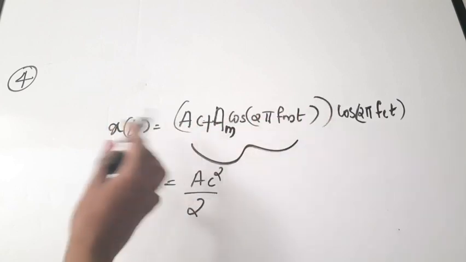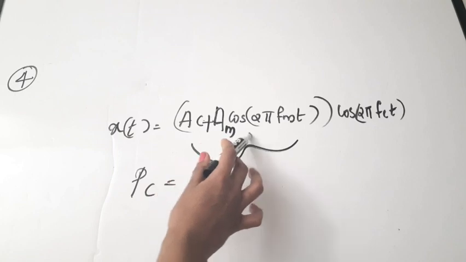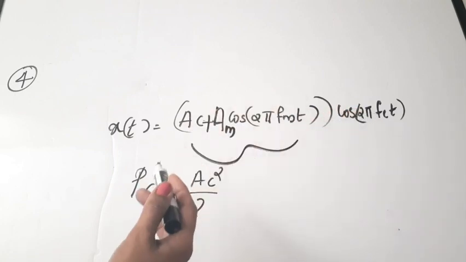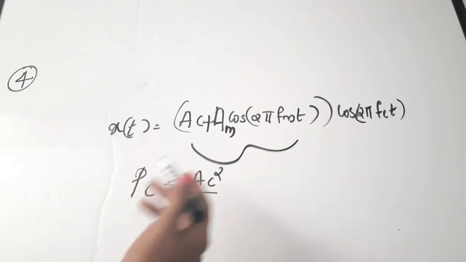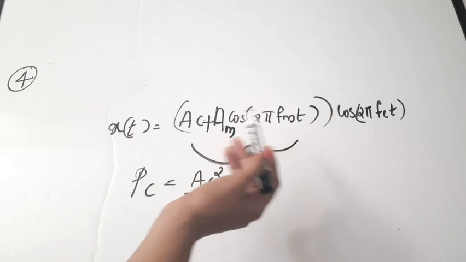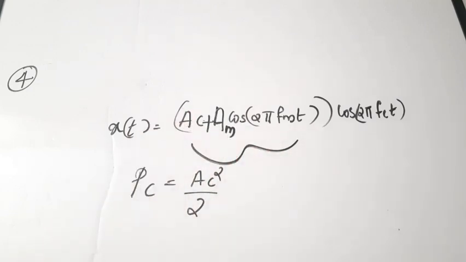So I have written the general equation for you, AC plus AM cos 2 pi fmt into cos 2 pi fct. Sometimes it will be given in a more reduced form, then you have to multiply this cos 2 pi fct inside the bracket and open it. Okay, and find the reduced form. Okay, so please do watch the video on amplitude modulation.